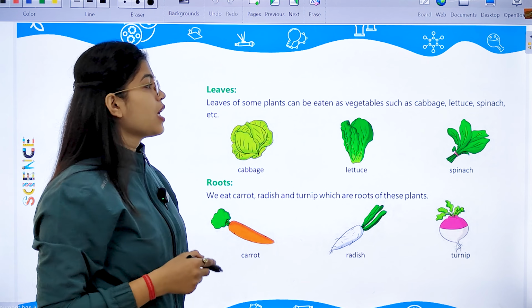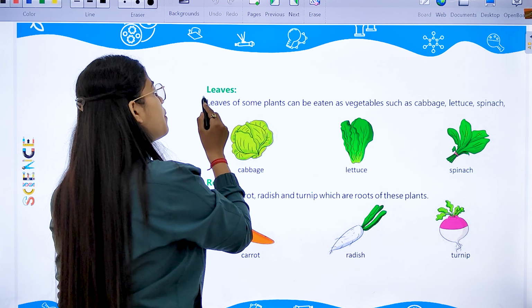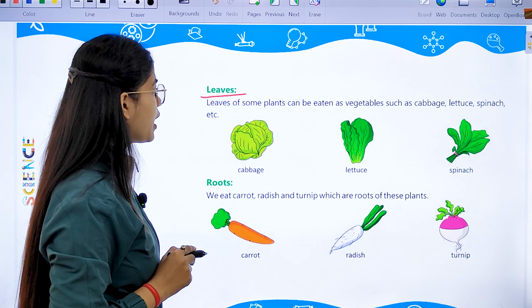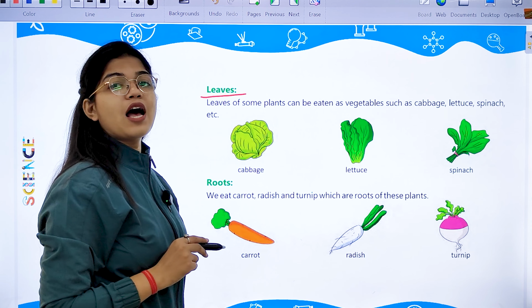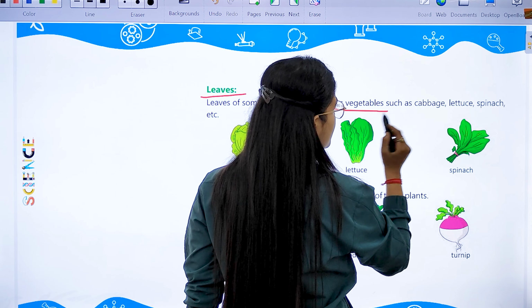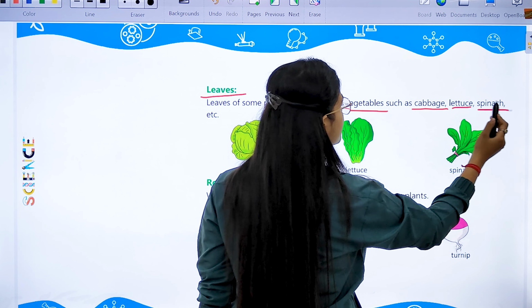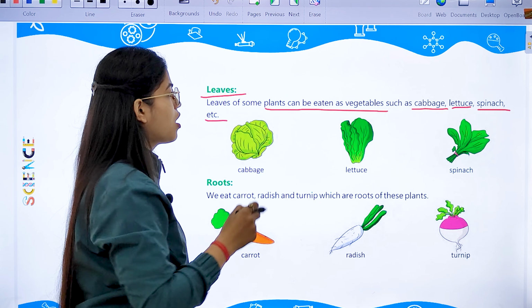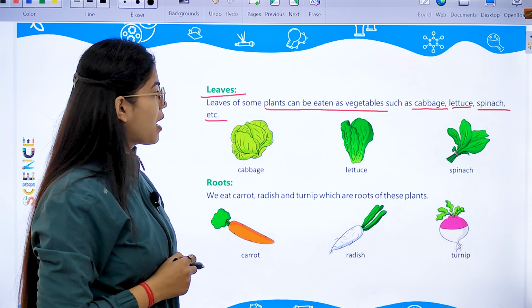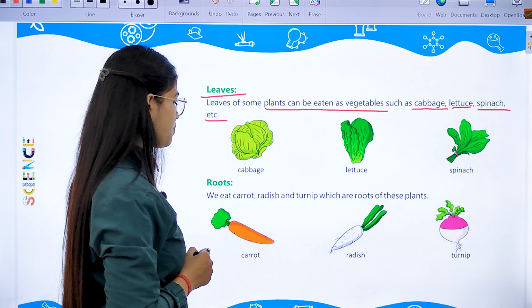The next part of the plant which is edible for us is leaves. Some plants have leaves which can be eaten as vegetables, such as cabbage, lettuce, spinach, etc. All these plant leaves can be eaten by us as a vegetable.